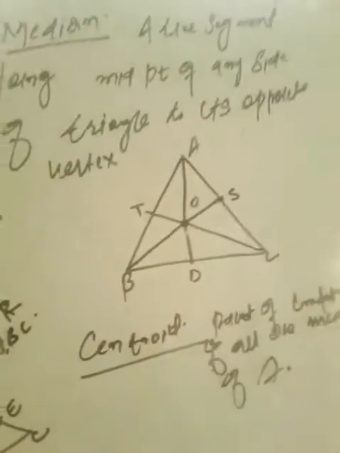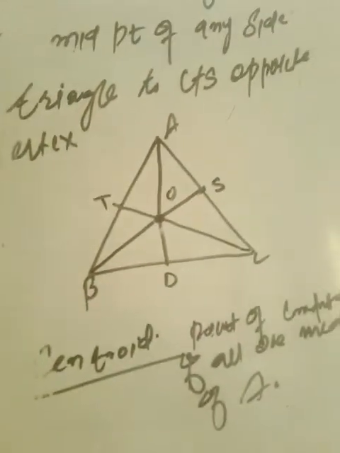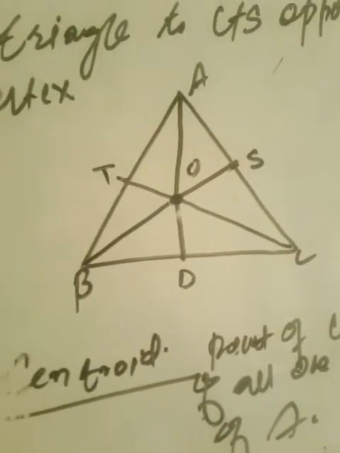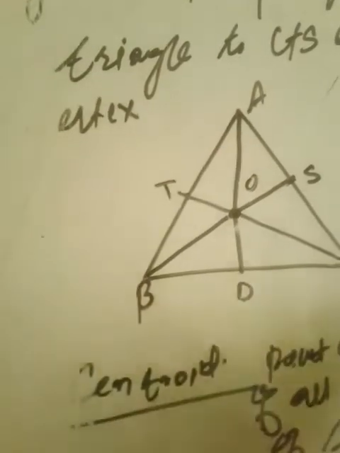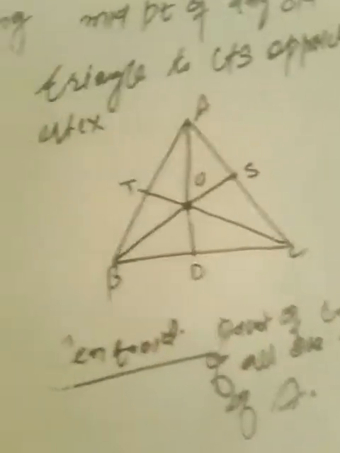This is the centroid. Another is altitudes. You know it, you have heard it frequently. What is the altitude? It is the perpendicular drawn from a vertex to the opposite side. When you find the area of a triangle, you usually say it is 1/2 base into corresponding altitude.